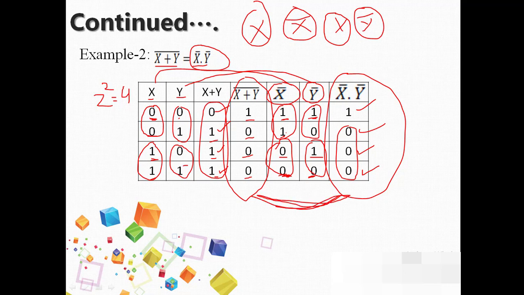If you consider this as column number 1, this as column number 2, this as column number 3, this as column number 4, and this as column number 5, column number 6 and column number 7, you can say that column number 4 is equal to column number 7 with the help of the truth table. So this is how you will solve expressions using the truth table format.